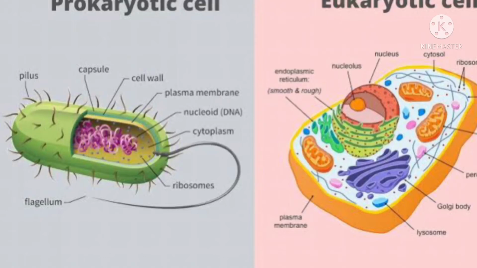Now all cells are either simple or complex. Simple means what? They do not contain a nucleus. Since there is no nuclear membrane, as there is no nucleus in the simple cell, the nucleoplasm comes directly in contact with the cytoplasm.